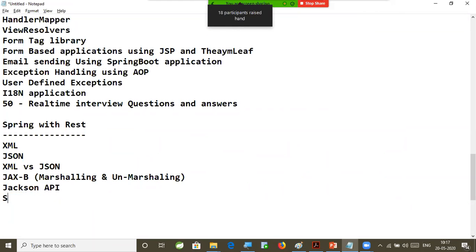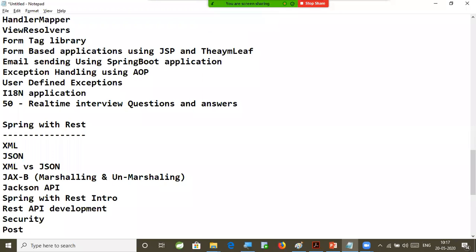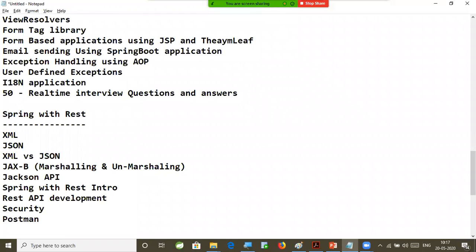After that, REST API development. Spring with REST introduction. Then how to develop RESTful services by using Spring with REST. Security in REST: how to secure our REST APIs by using JWT and OAuth. Then we will understand what is Postman, and how to test our REST APIs by using Postman, which is a tool.